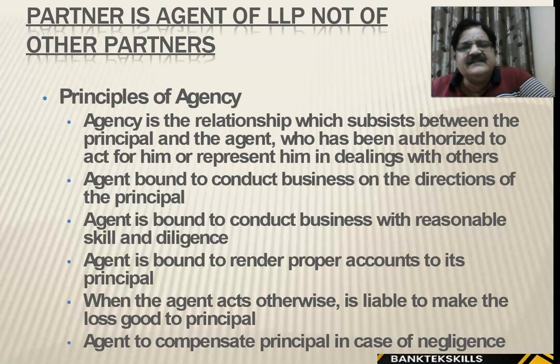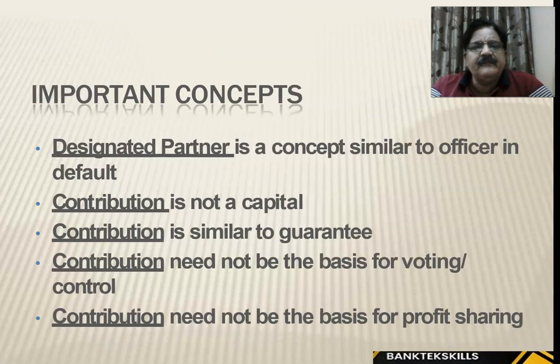Principle of agency. Agency is a relationship that sits between the principal and the agent. Agent bound to conduct business on the directions of the principal. The agent is who? He is the partner. Agent is bound to conduct business with reasonable skill and diligence. Agent is bound to render proper accounts to its own principal. If the agent acts otherwise, he is liable to make the loss good to the principal. In case of any loss, he has to compensate the LLP. Agent to compensate principal in case of negligence also, right? Designated partner is a condition similar to officer in default.